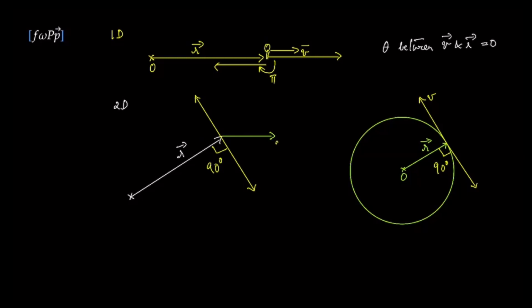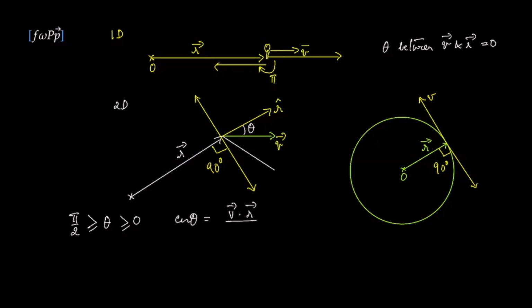Again, we have to use the velocity vector and the position vector. Let's say this is the direction of the position vector. We shall write it as a unit vector. We are interested in the angle between them. The angle here obviously has to be acute. So how do we write it out in vectors? The cos theta is given by the dot product of the velocity vector and the position vector divided by the mod of both of them.